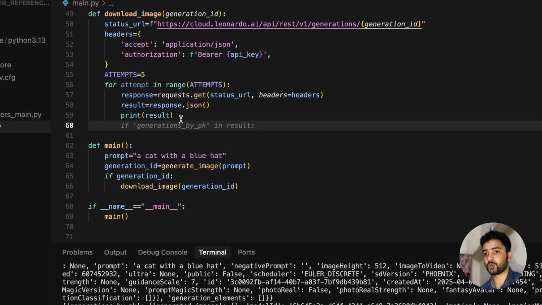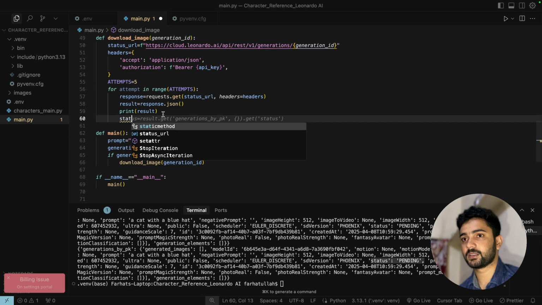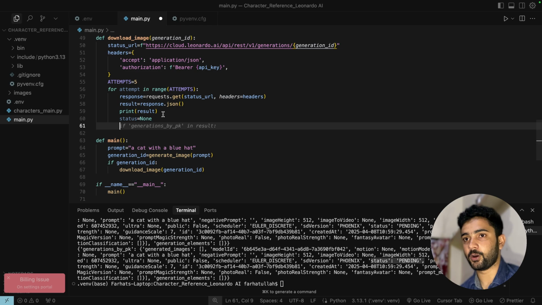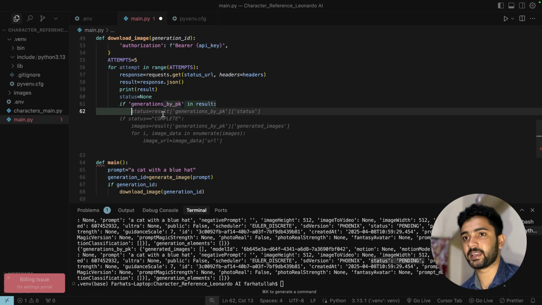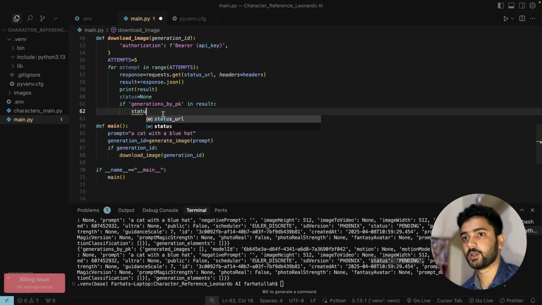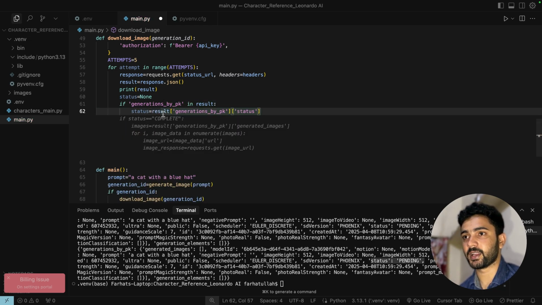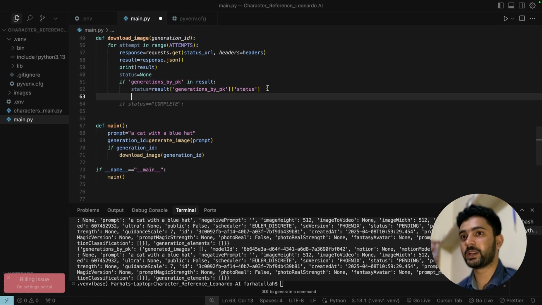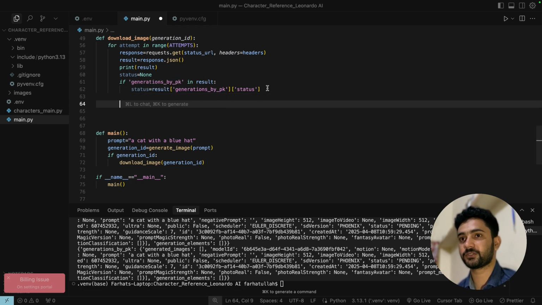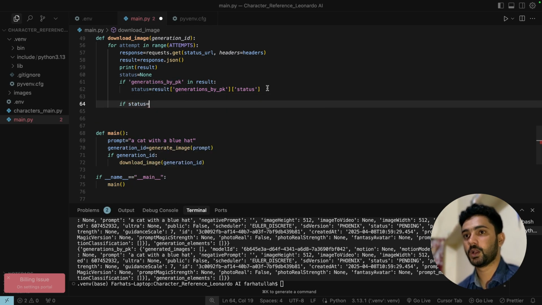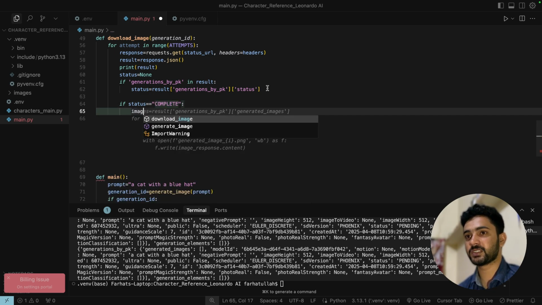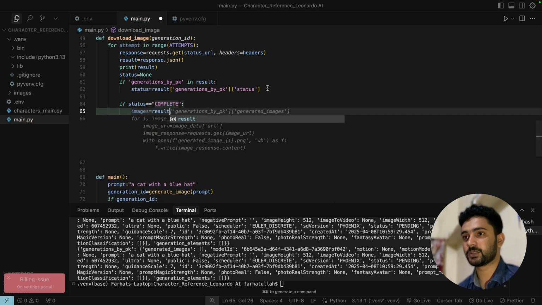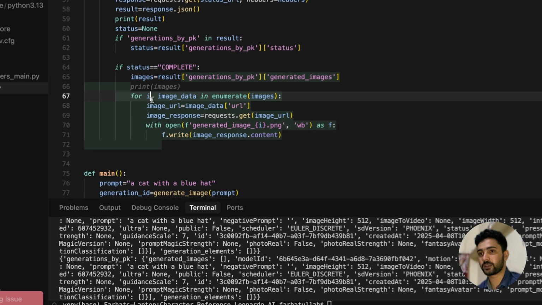So what we need to make sure is that status is equal to, initially we are going to have a null status, but now if generation by PK in result, then status is equal to result into generation ID. So it's in generations by PK and in here. Now that we have hold of the status, we need to check if status is complete. If status equals complete, then images is equal to result generation by PK generated images.